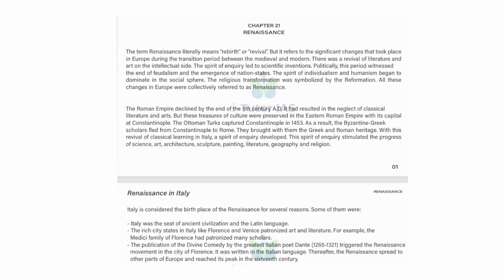So what is Renaissance actually? Renaissance was a fervent period of European cultural, artistic, political, and scientific rebirth following the Middle Ages, spanning roughly the 14th to 17th century. That is the Renaissance period in Europe, originating in Florence, Italy. It was driven by a revival of classical Greek and Roman philosophy, that is humanism, and artistic innovation. So that is basically the Renaissance.